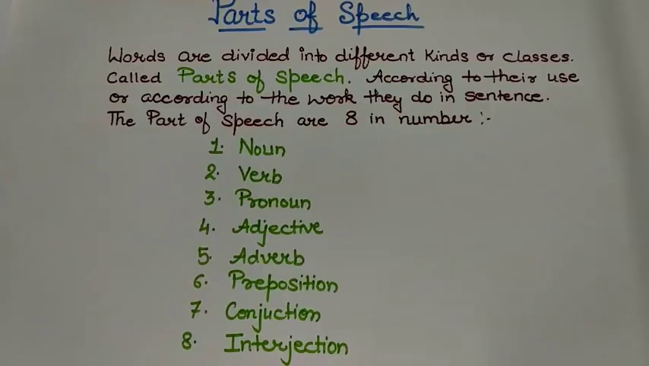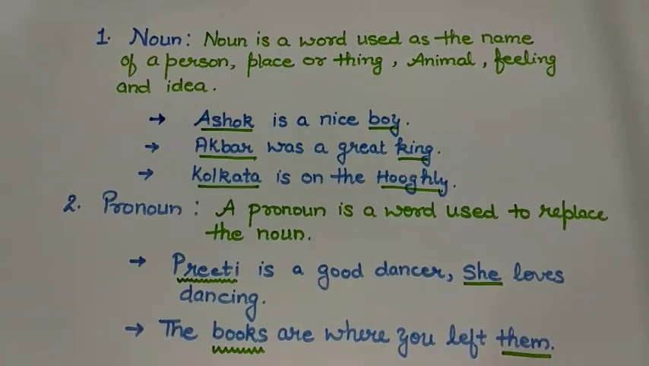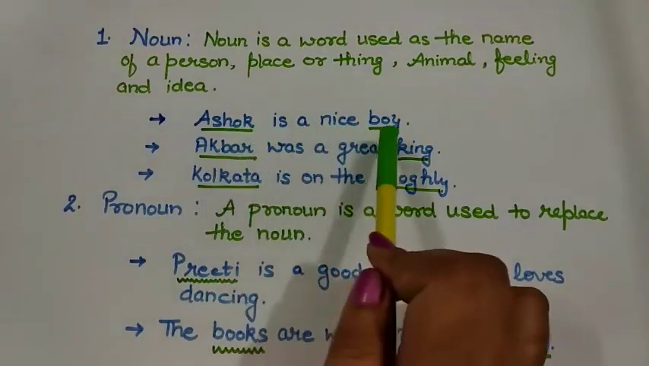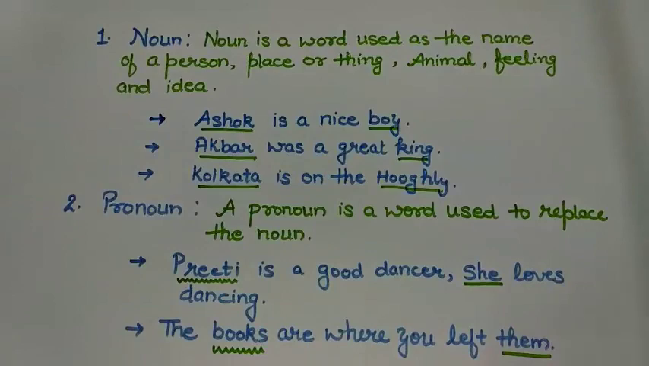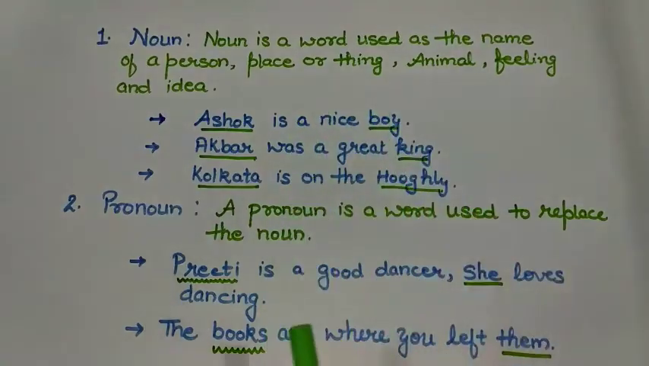So, the first and the foremost is noun. Noun is a word used as the name of a person, place, or a thing, animal, any feeling and idea. So we can say that noun are the words we use to give names. Like Ashok is a nice boy. You can see here that Ashok is a name and hence the noun. And I have used a boy here representing a common noun.